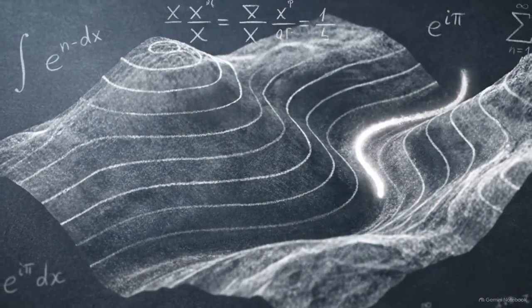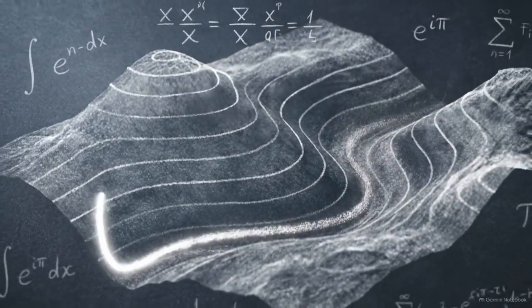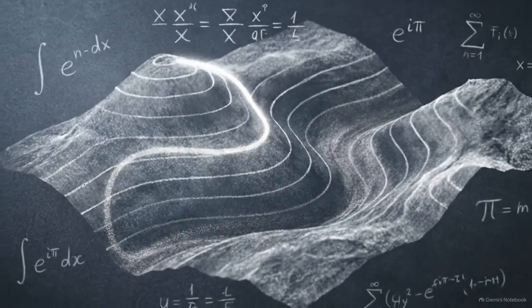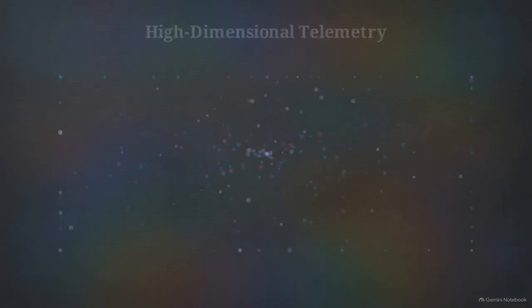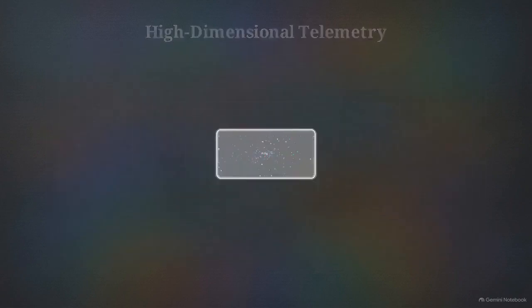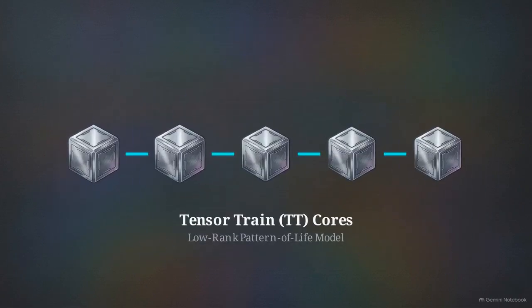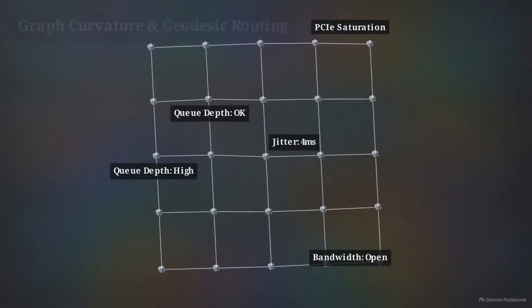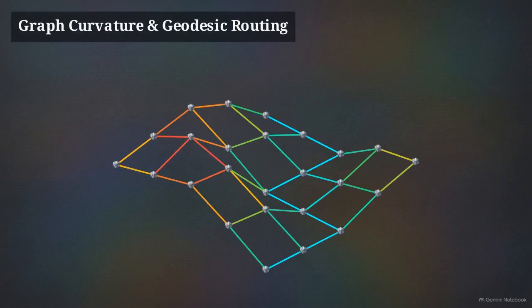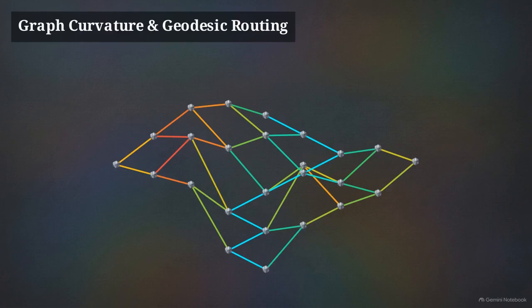Within this framework, data routing becomes a problem of geometric navigation rather than a count of physical switch hops. Data centers produce an immense volume of telemetry, tracking queue depth, PCIe saturation, and jitter in real time. To make this high-dimensional data usable, the system compresses it into low-rank Tensor-Train cores. The third mapping, graph curvature, uses this compressed telemetry to calculate a dimensionless information geometric link length. This enables geodesic routing, where data streams bypass congestion by following the mathematical curves of the topography.